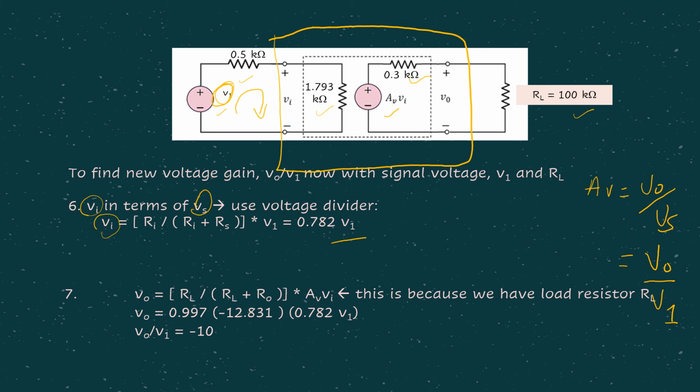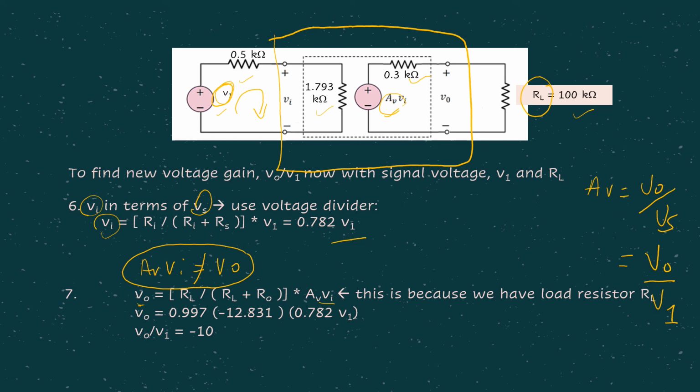For the next step, now you cannot consider AV Vi equals V0 anymore. Why? Because it's not open circuit anymore. The circuit now has RL at the collector. So in this case, you need to relate V0 and Vi by using voltage divider. We cannot consider it like this anymore. We need to use voltage divider, substitute accordingly.